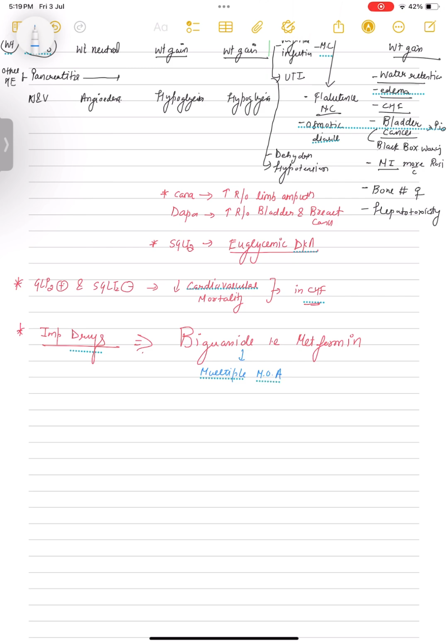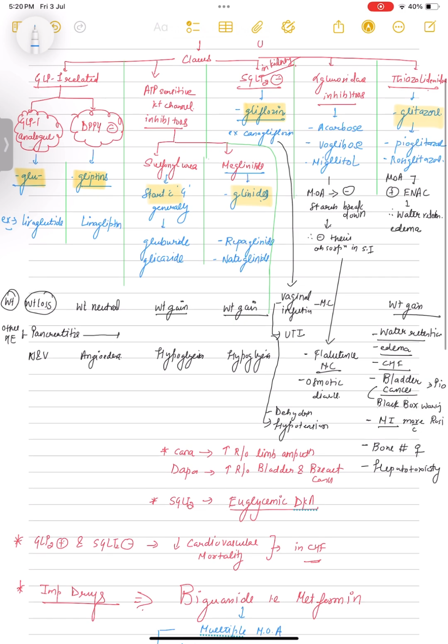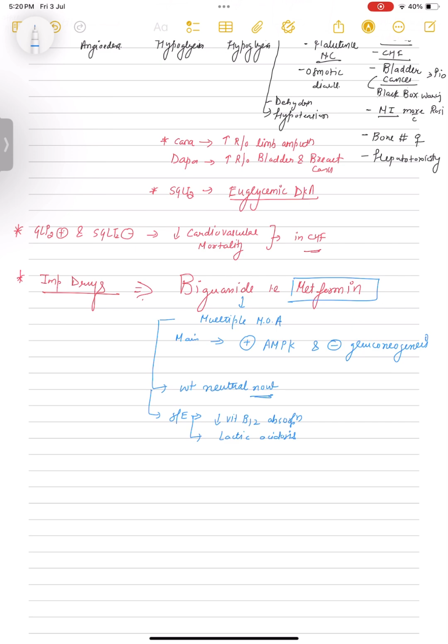Now one important drug is your biguanide, that is your metformin. It has multiple mechanisms of action, but main is it stimulates AMPK, that is adenosine monophosphate kinase, therefore inhibits gluconeogenesis. It is also a weight neutral drug like your DPP-4 inhibitor. Its side effect is it decreases vitamin B12 absorption and also causes lactic acidosis. This side effect is also more commonly asked. Now thiazolidinediones' mechanism of action, which I didn't tell earlier, is they stimulate PPAR gamma. Gamma is your G, so glucose reduction.